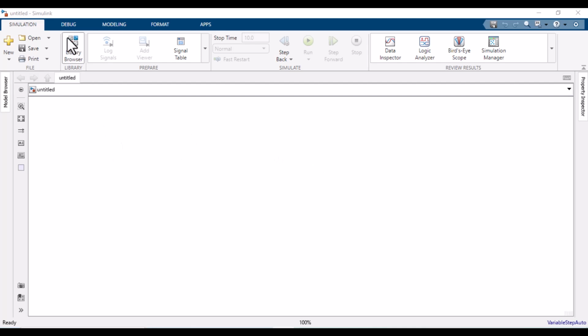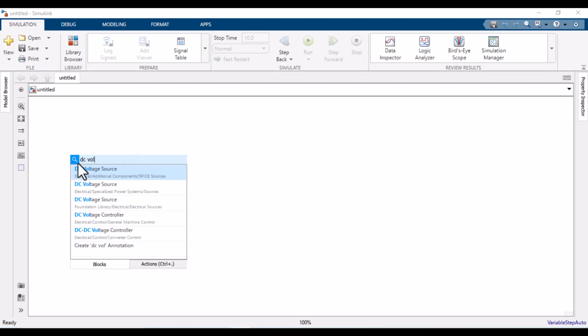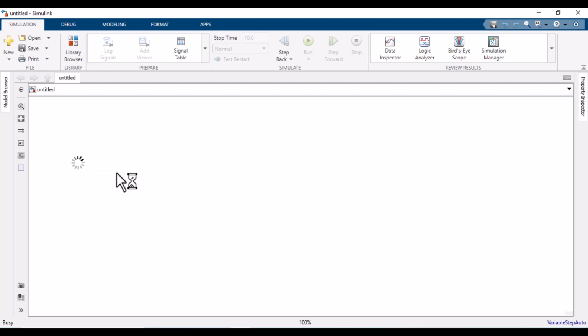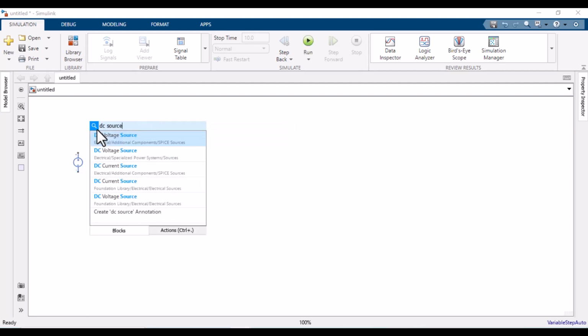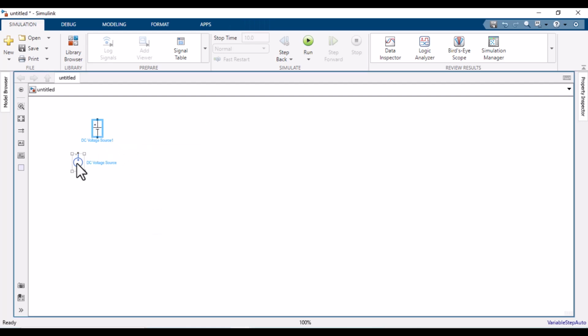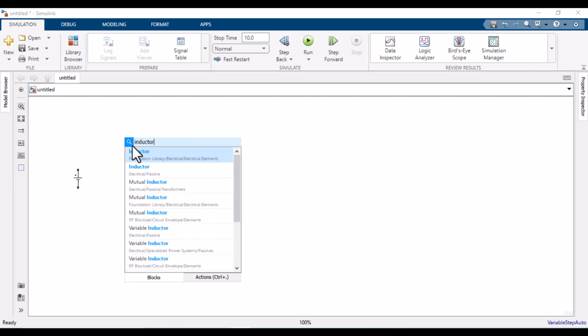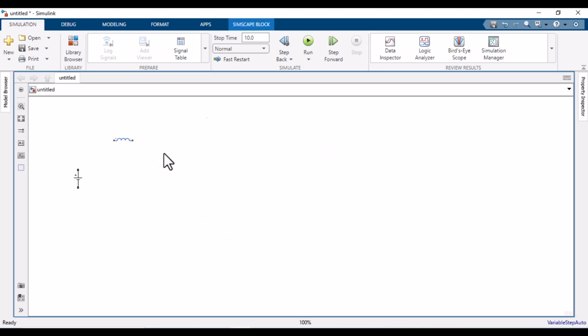We can open these components using the library browser or just click it here, DC voltage source. This is the fastest way to open it. We can find three DC voltage sources. Open the first one, the SPICE source, and now open the second one, the specialized power source, so you can find the difference between these two. For now, just remove this one and open an inductor. For these two sources, you will find a mismatch between the colors.